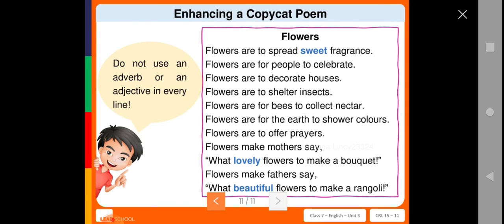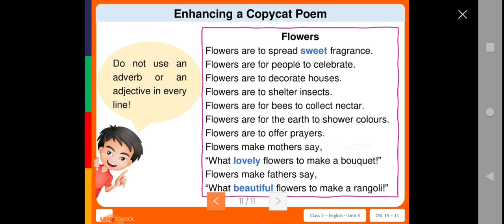So today we learned how to draft a poem, that means a copycat poem, from the original poem which was given in the book as an example, the tree. From that they have written a poem, and we learned how to enhance it with certain sentences or with adjectives and adverbs. I hope that you all understood today's lesson. So today's homework is that you need to create a copycat poem by using the poem trees.